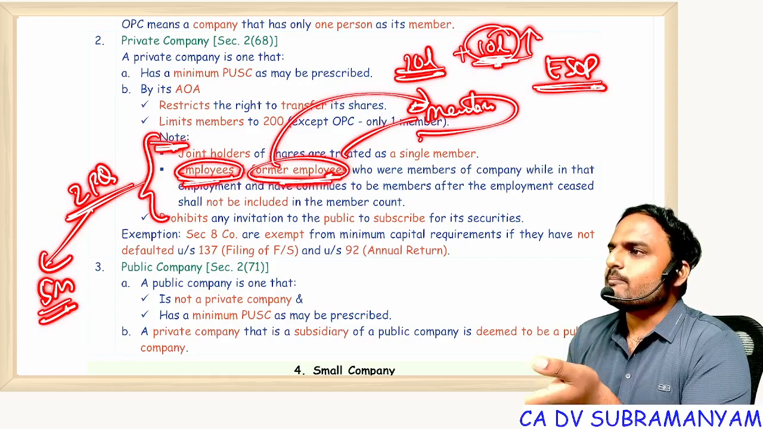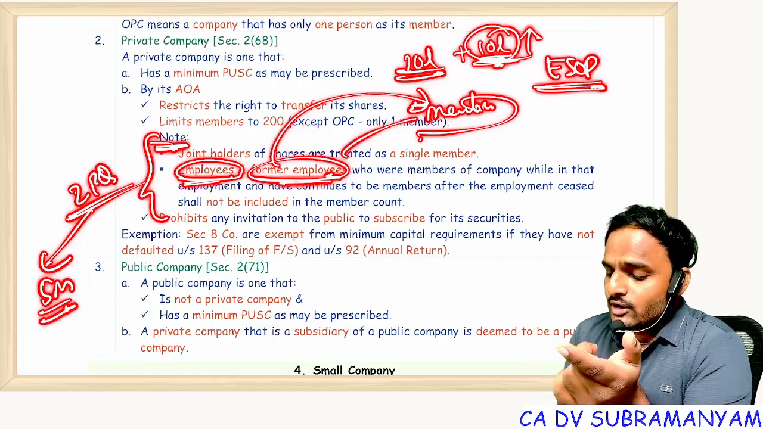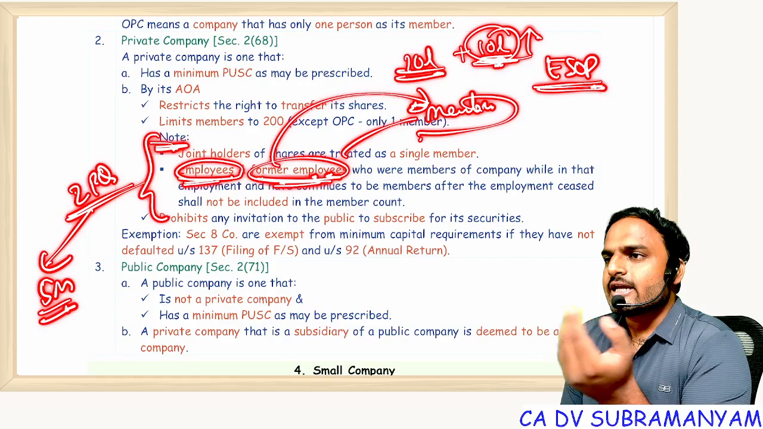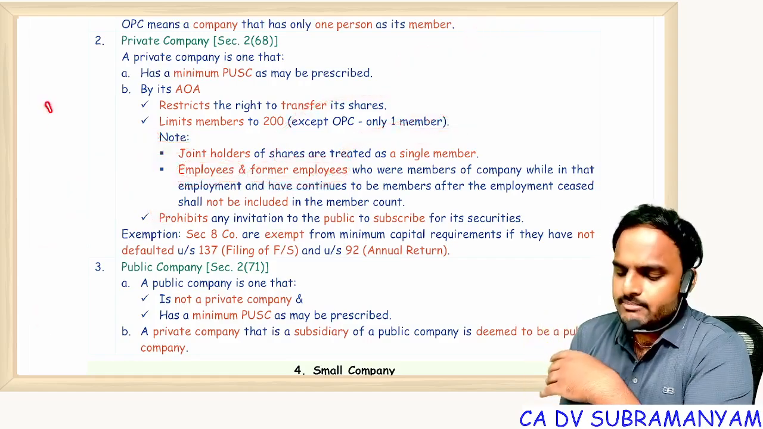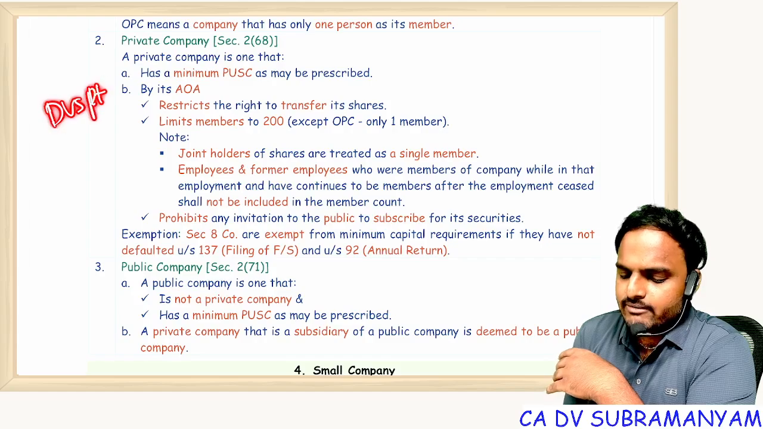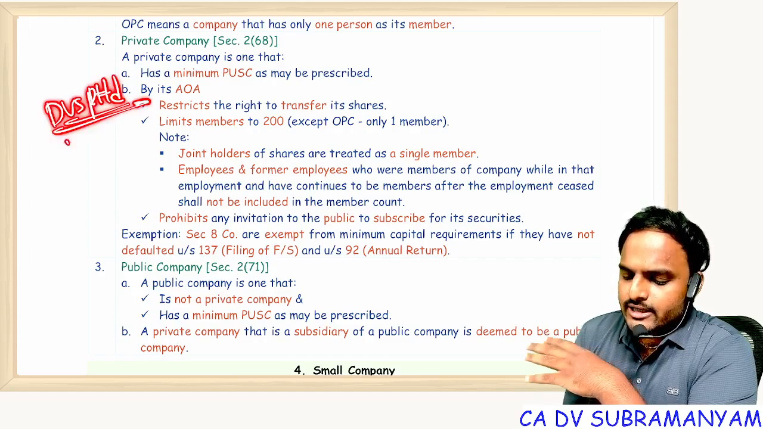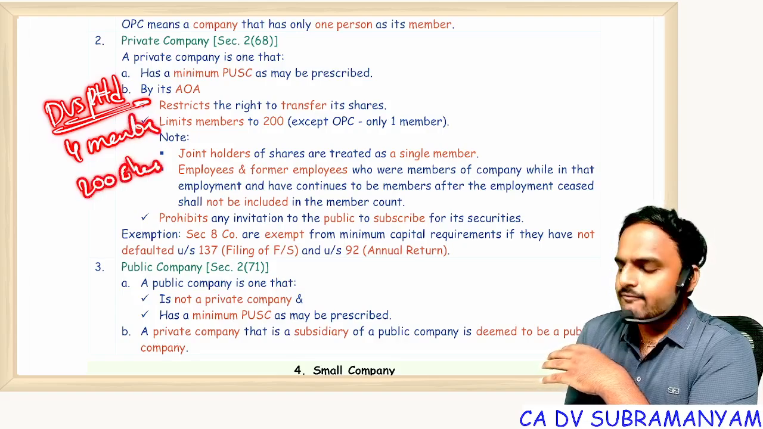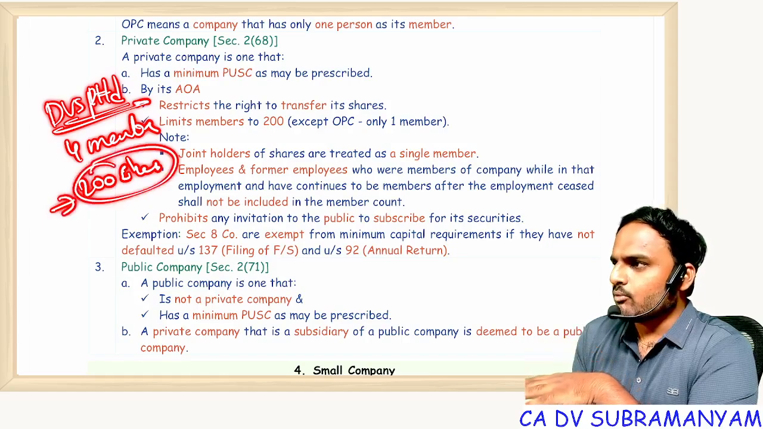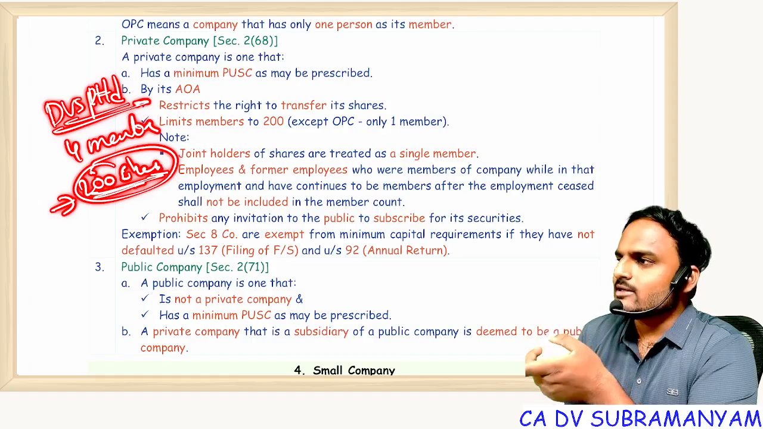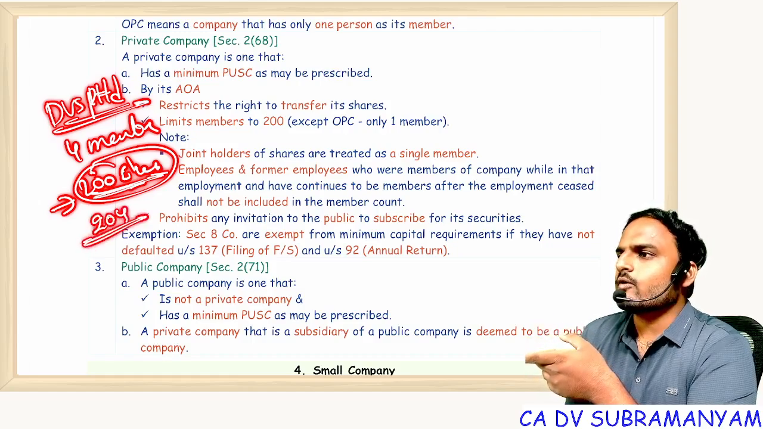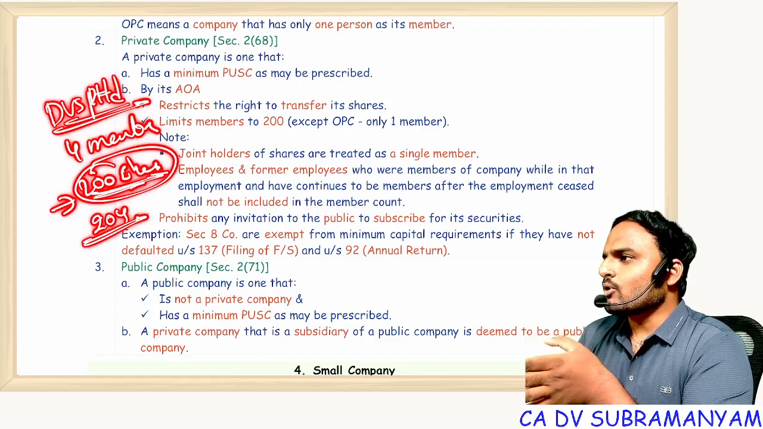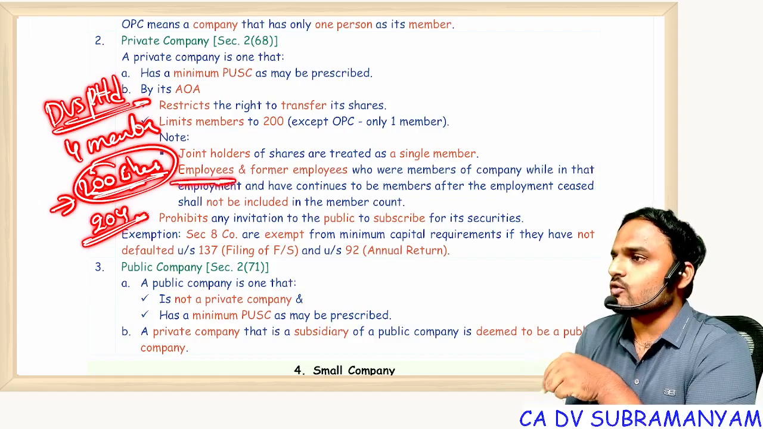Now by giving this option, if you count employees as members for the purpose of 200, what happens? For example, my company, DVS Private Limited. In this company already 4 members are there and there are 200 employees working in my company. If I give employee stock options to all these 200 employees and all of them are included in the count, the total count will come to 204. But the restriction is up to 200. So I should not include employees. That means employees are counted as 0.